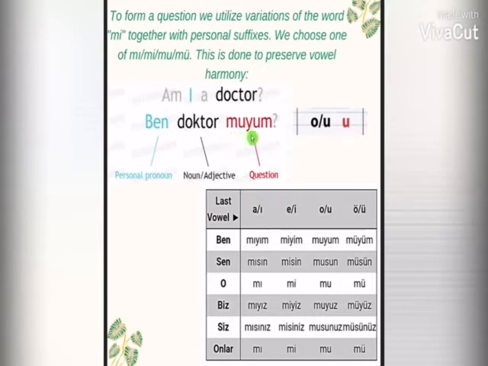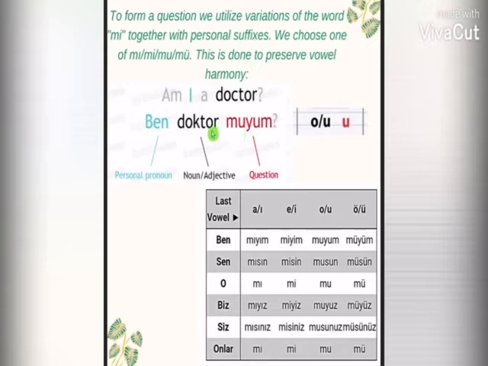As you can see in muyum, we use the letter Y between two vowels. This is because in Turkish two vowels can't be together, so we use the letter Y between them to avoid the clash between two vowels. So you can see we used mu as the question and as the personal suffix.